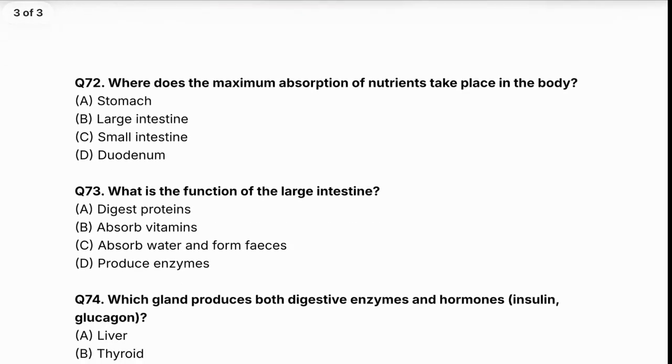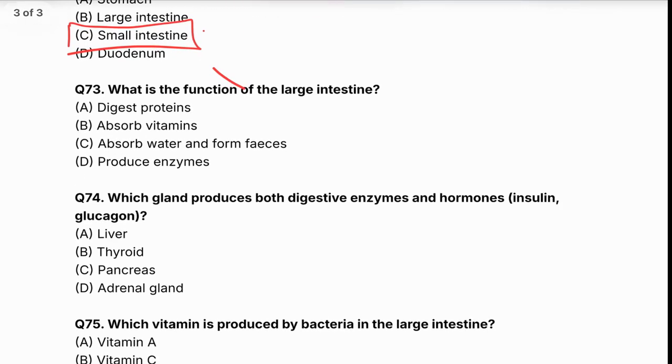Where does the maximum absorption of nutrients take place in the body? Stomach, large intestine, small intestine, or duodenum? The correct answer is small intestine.